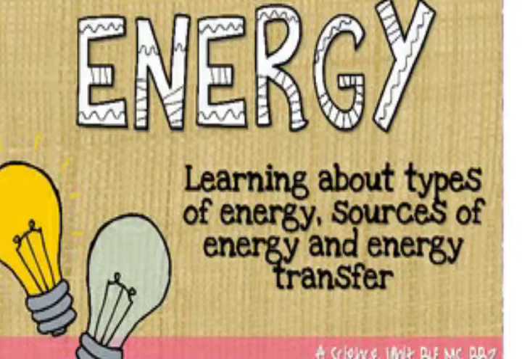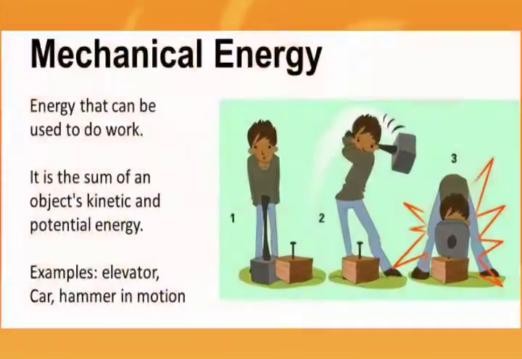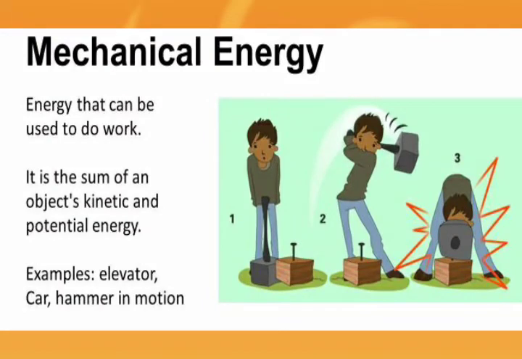So first, let's discuss mechanical energy. The energy possessed by a body due to its state of rest or state of motion is called mechanical energy. As we know, state of rest means potential energy, and state of motion means the body possesses kinetic energy. So, mechanical energy is found in two forms: first, potential energy, and second, kinetic energy. The total mechanical energy of a body is the sum of potential and kinetic energies.